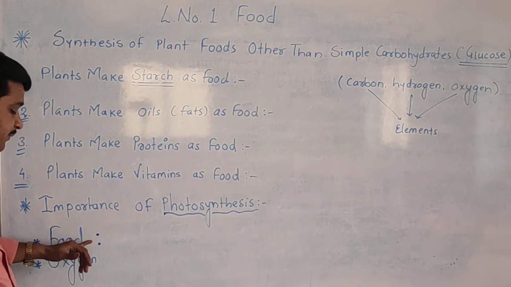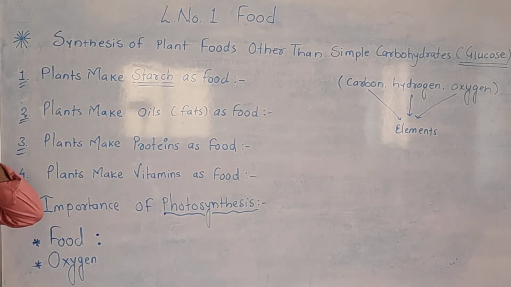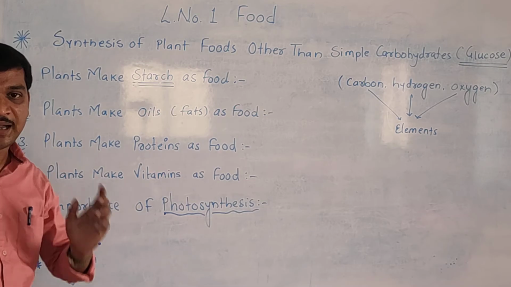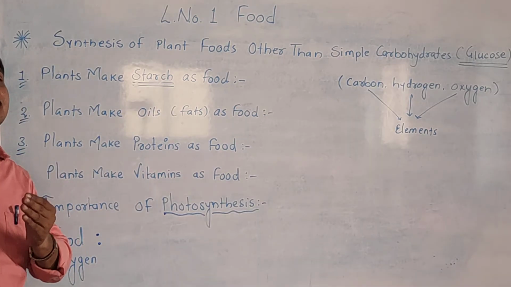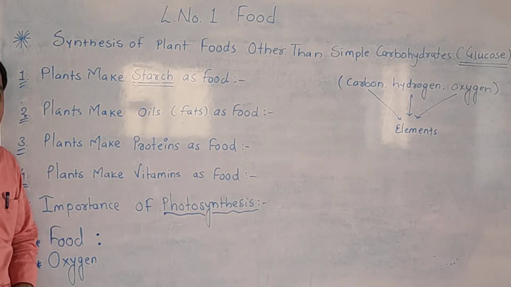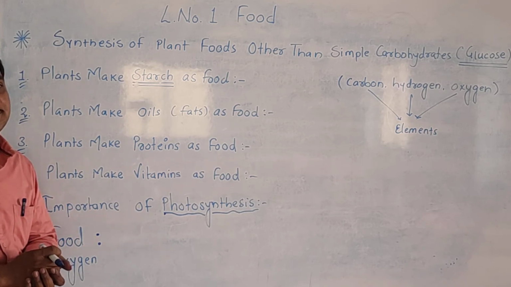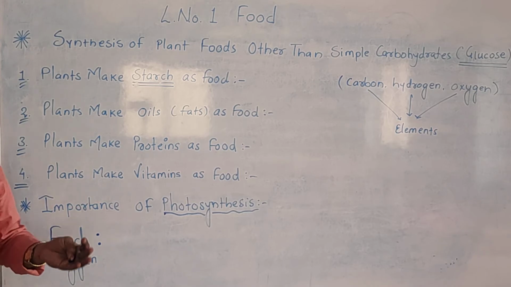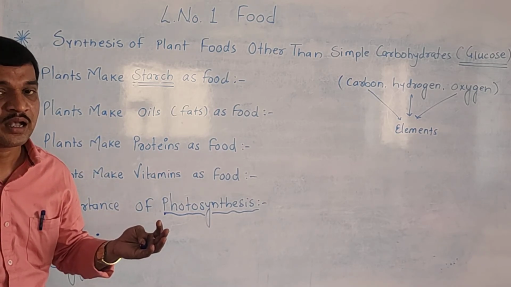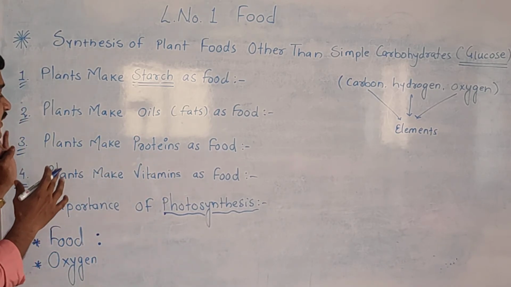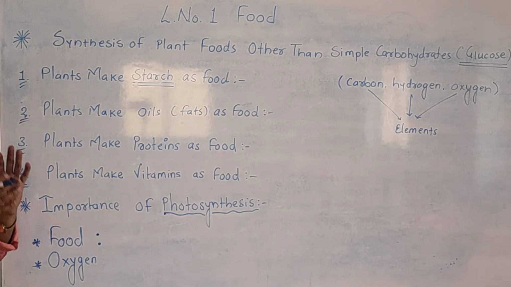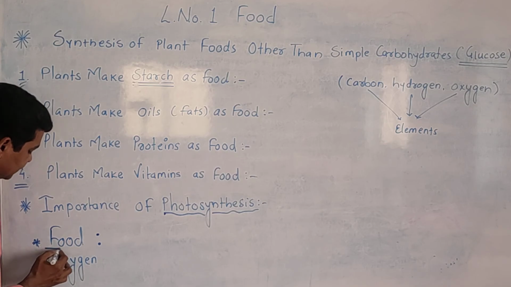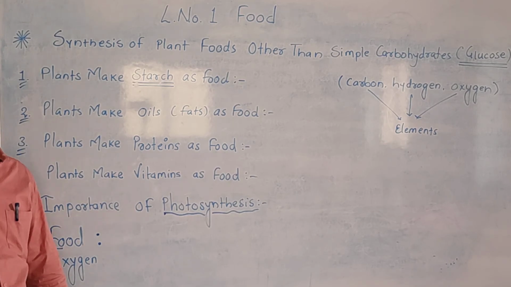So this is the one thing. Second thing, by the photosynthesis process, oxygen gas is released into the air, and if there would be no oxygen gas, all living beings are unable to respire, breathe, and they eventually die. Yes or no? So we get the food and oxygen.